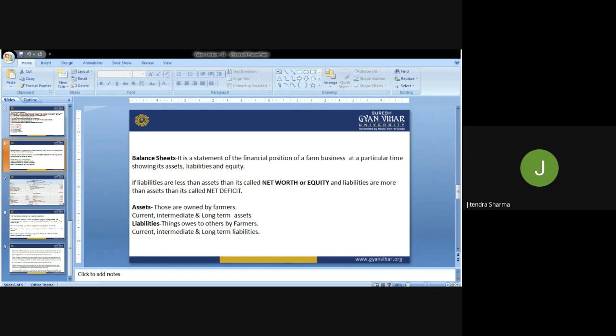And the ITR is also filed on the basis of the balance sheet. So that is a very important statement of any firm.